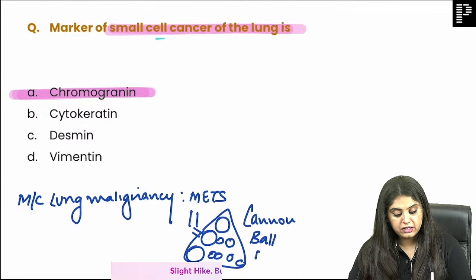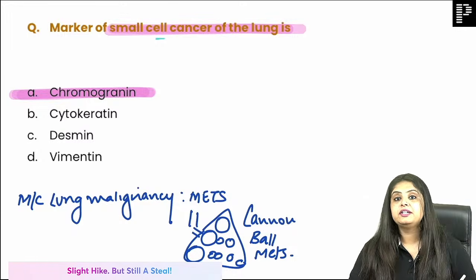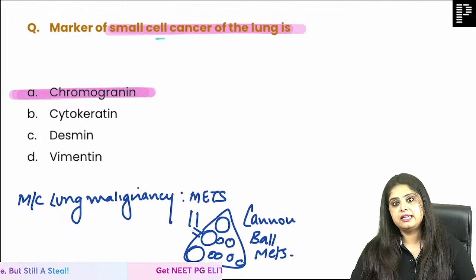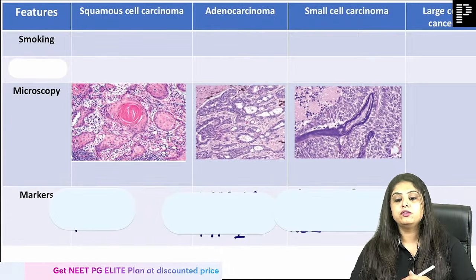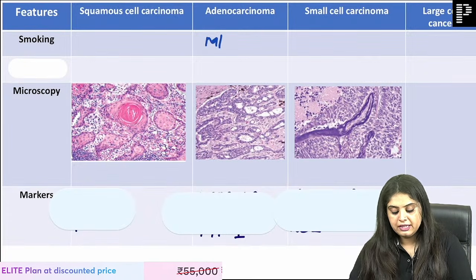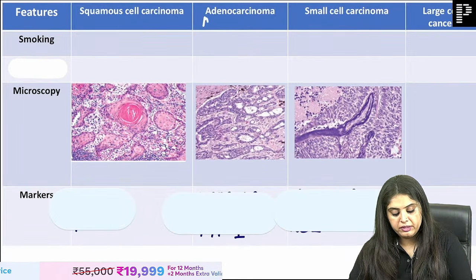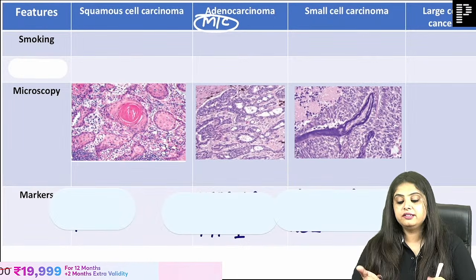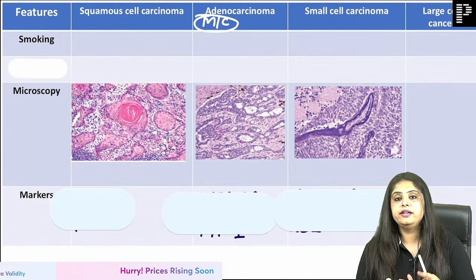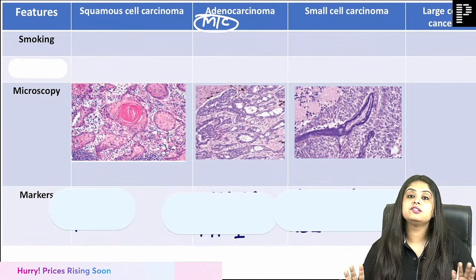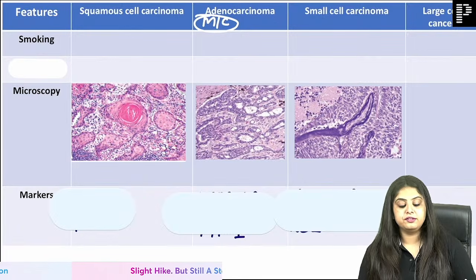That's a very famous radiological appearance that they tend to ask you. So if there is no metastasis, then my answer will be, out of these 4, the most common that you have out of these is going to be adeno. Whether they say men, women, world, India, etc., the answer for everything is lung adenocarcinoma is most common.